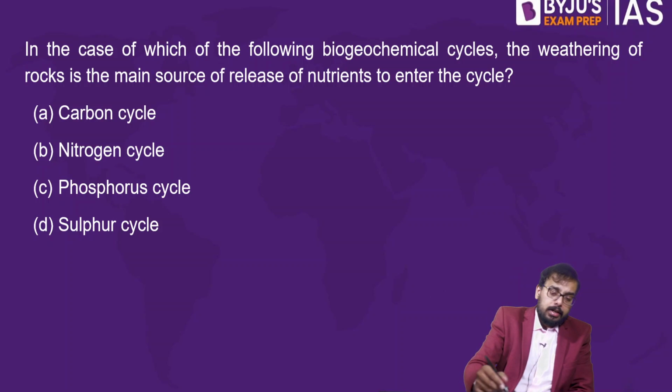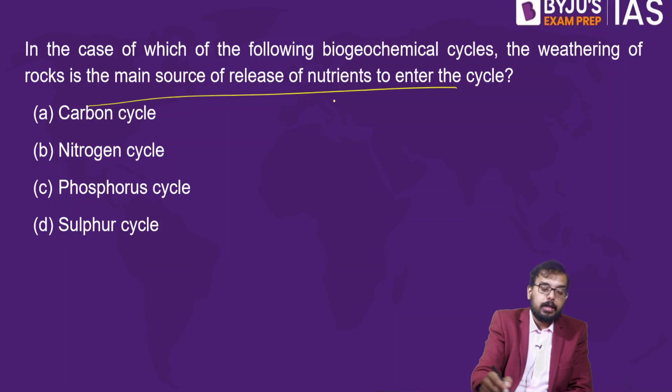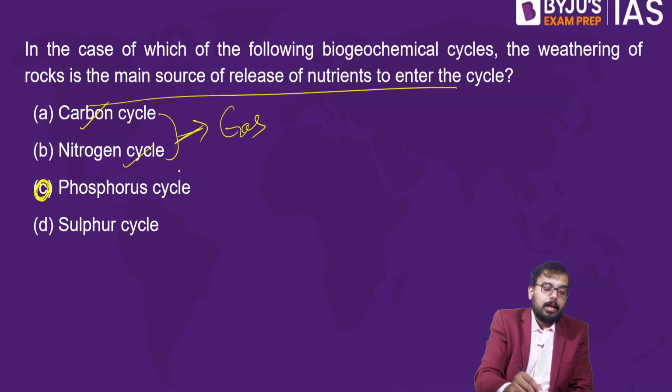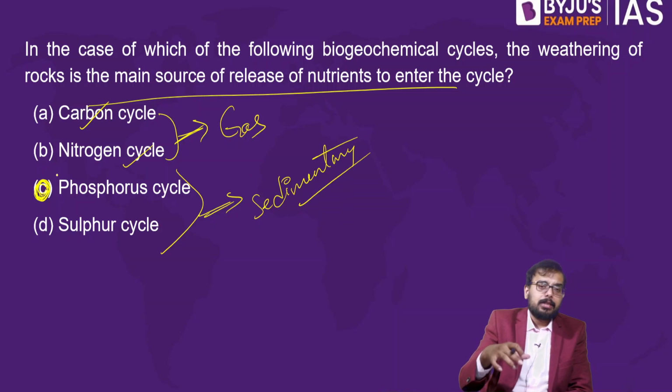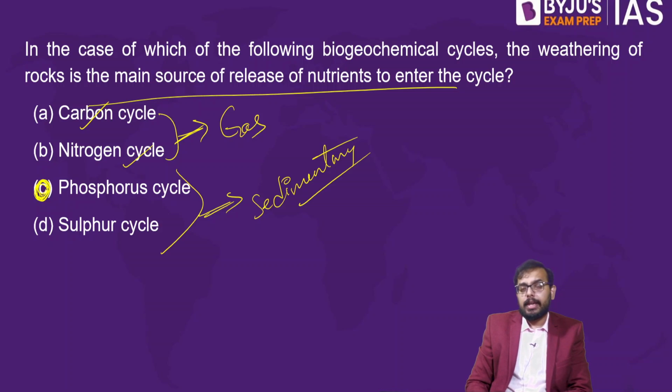The main source for release of nutrient to enter into the cycle is your phosphorus. See, the nitrogen and carbon cycles are your gaseous cycles. But the phosphorus and sulfur cycles are your sedimentary cycles. In the phosphorus cycle, the origin point is rock, because rock has phosphorus or phosphate. So from there the phosphate emerges.